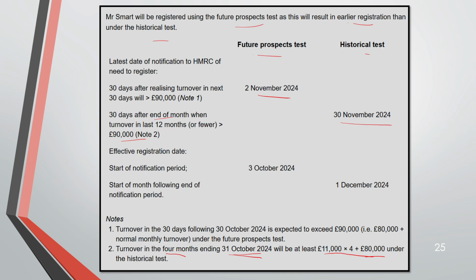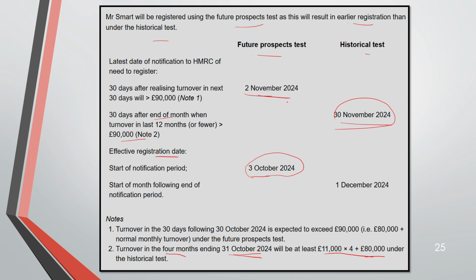Now moving on to the effective registration date under both tests. If you go by the future test, it is 30 days from 3rd October, that is 2nd November. And if you go from 30th November under the historical test, it is the first day of the second month.